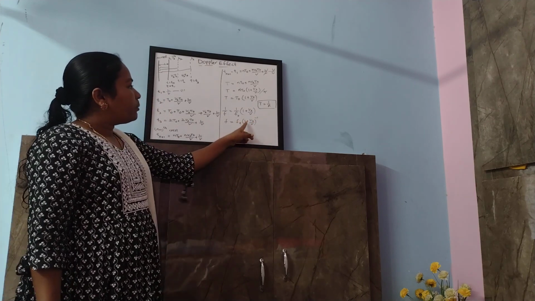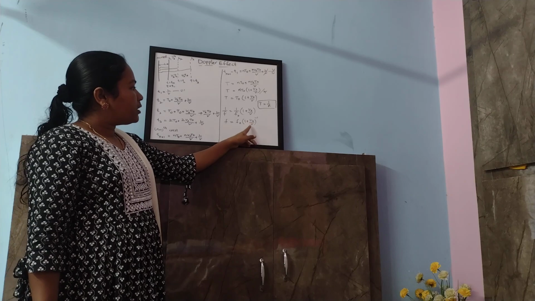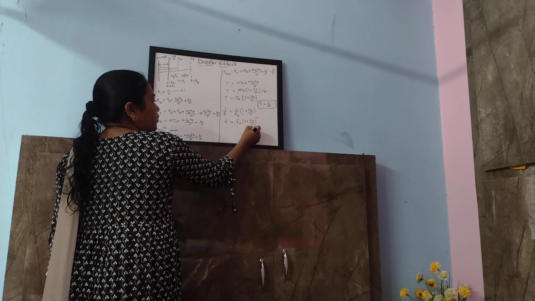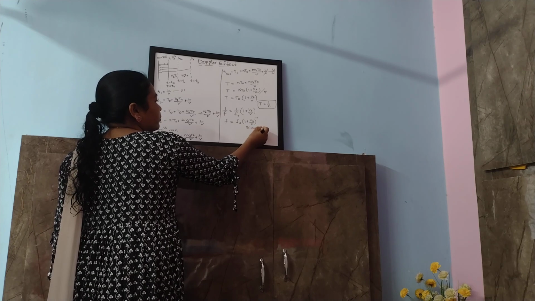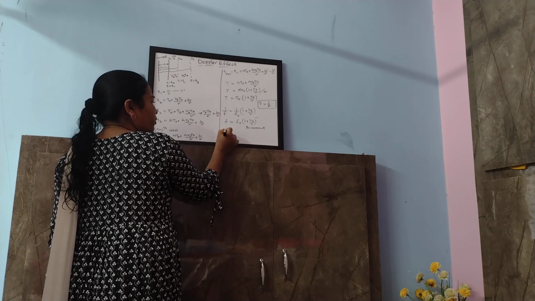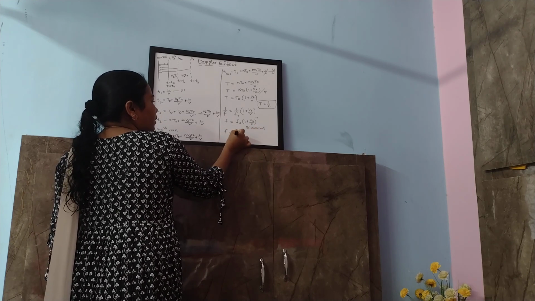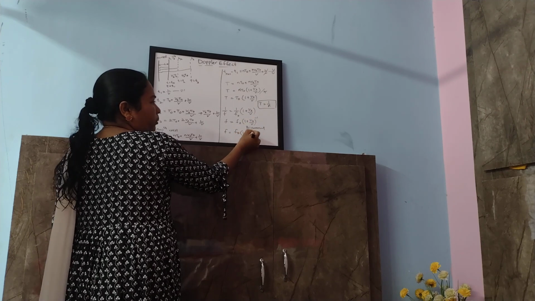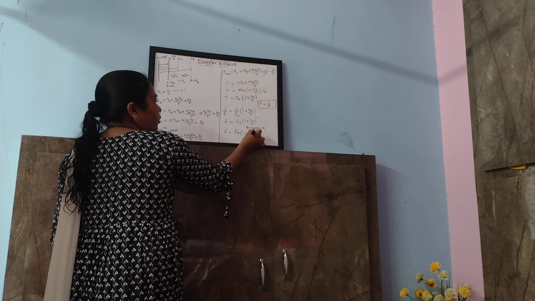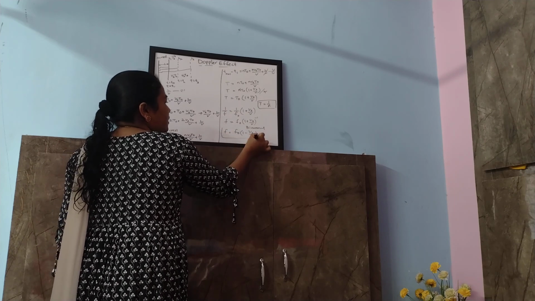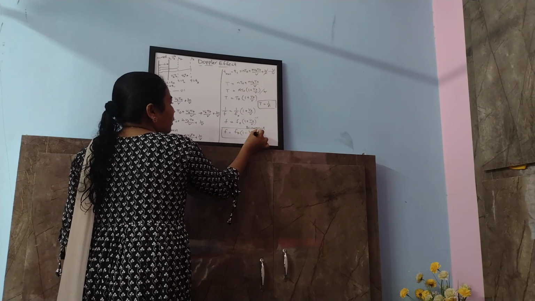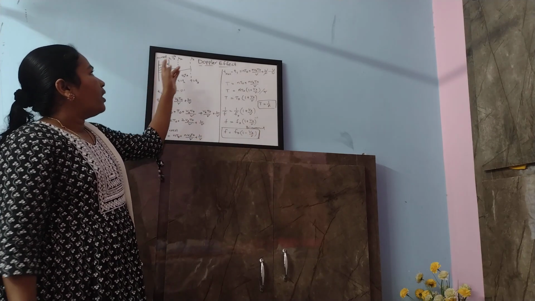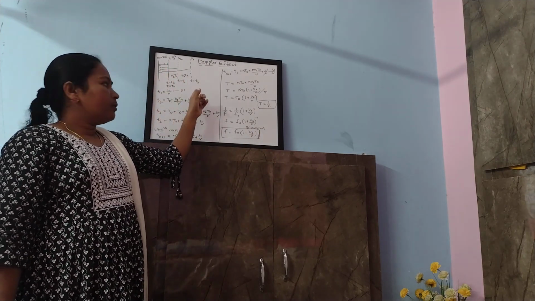If we apply the binomial theorem to this, 1 plus Vs by V to the power of minus 1, we get F is equal to F0 into 1 minus Vs by V. This is the formula for when the observer is stationary and the source is moving.